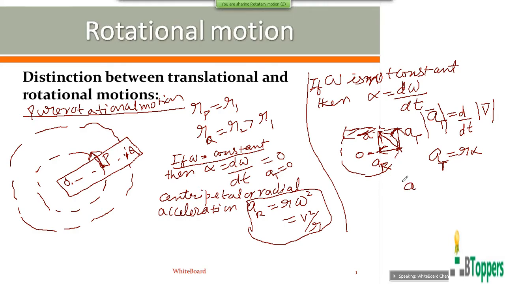So the resultant linear acceleration in vector form, we can write A bar equal to AR bar plus AT bar. So the magnitude of the resultant linear acceleration of the particle in non-uniform circular motion is under root of AR square plus AT square. The magnitude of the radial acceleration can be written as R omega square.